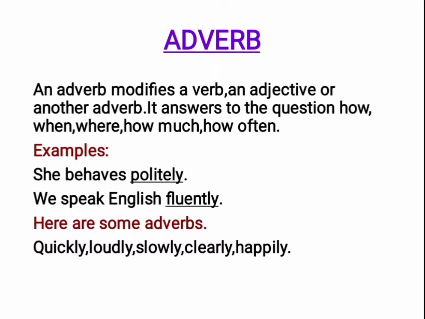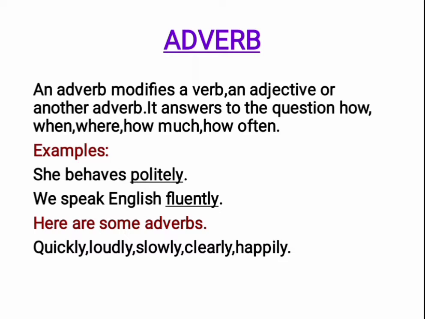She behaves politely. In this sentence, the word politely is an adverb. Why is it an adverb? It gives additional information about a verb, behaves. How does she behave? She behaves politely. The word politely modifies the verb behaves. So it is an adverb.